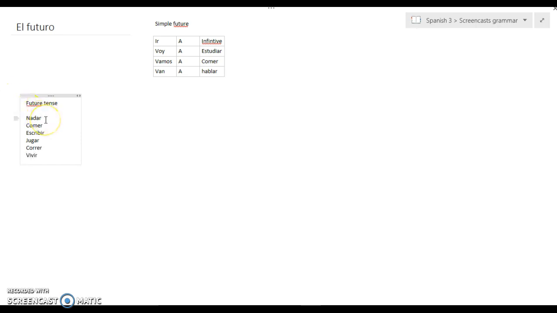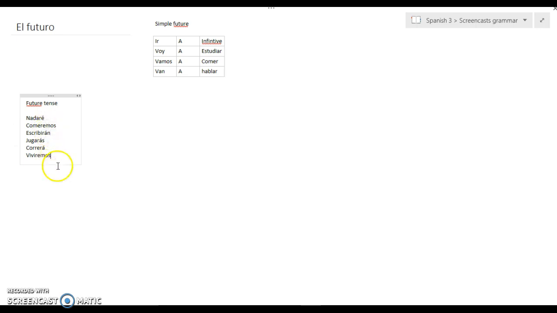The nice thing about this is that you basically just take the infinitive and you add the new ending right on top of the infinitive. So, for example, you'd say yo nadaré, or nosotros comeremos, or ellos escribirán, or tú jugarás, or él correrá, nosotros viviremos.